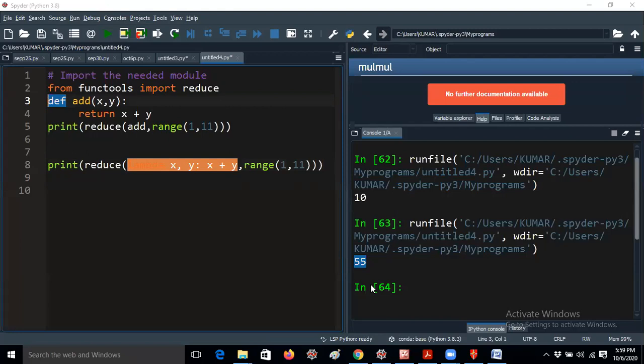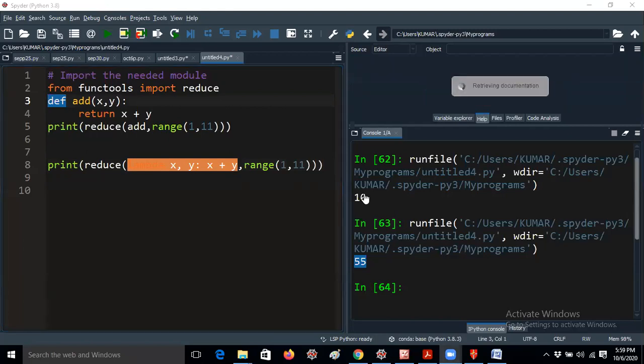Because Spyder has a lot of modules, because Python itself has a lot. Whenever you start Spyder, it takes almost 5 to 16 minutes. Spyder includes a lot of inbuilt library functions, so it takes a lot of time actually. Sometimes it hangs like this. So let me run this code again.